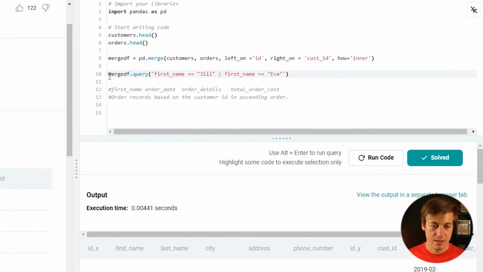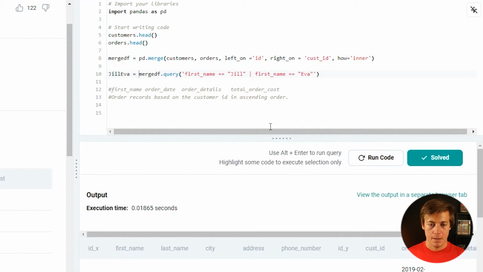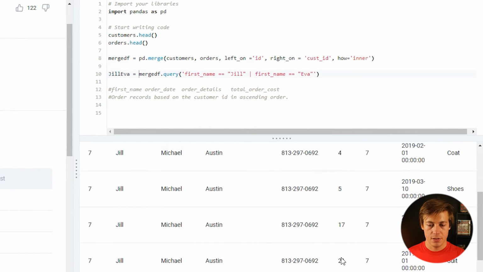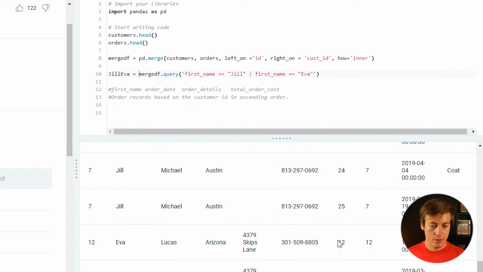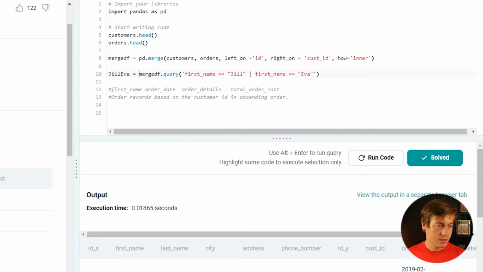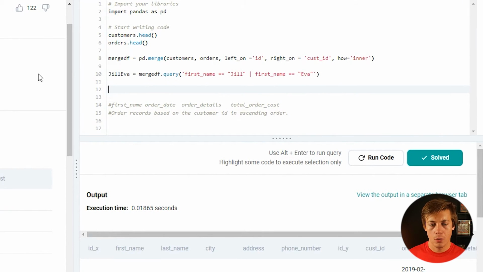And then I'm just going to say this as Jill Eva equals, like that. And you can see all of this is working now, which is good. So it says consider there, output the order date, details, and cost along with the first name. So we still got to do some work on here. It's not perfect by any means. So all we're going to do is Jill Eva.